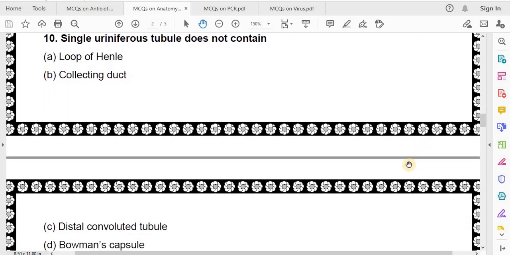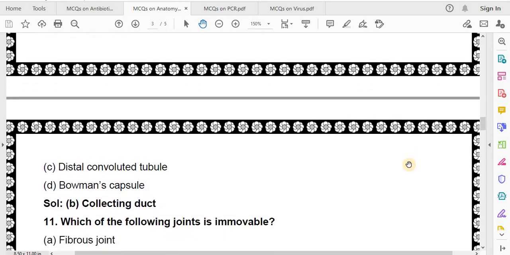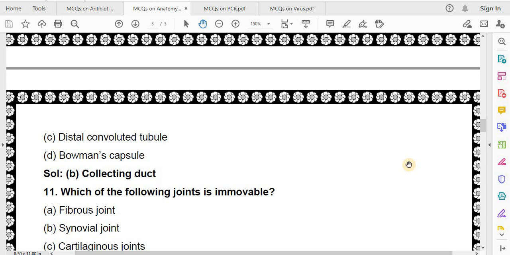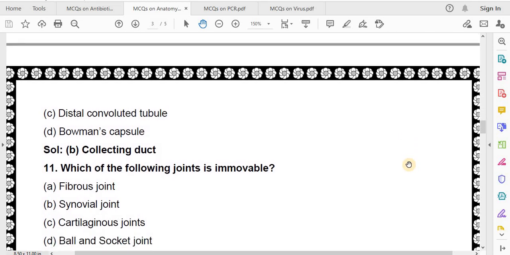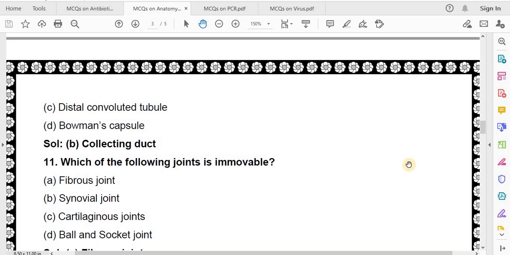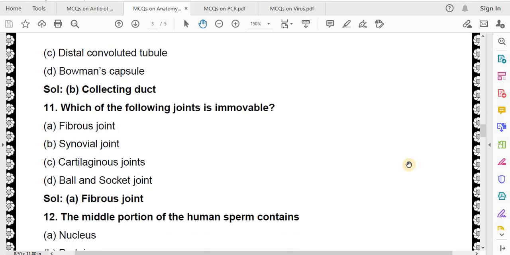A single uriniferous tubule does not contain loop of Henle, collecting duct, distal convoluted tubule, Bowman's capsule. Correct answer is collecting duct. Which of the following joints is immovable? Fibrous joints, synovial joints, cartilaginous joints, ball and socket joint. Correct answer is fibrous joint.